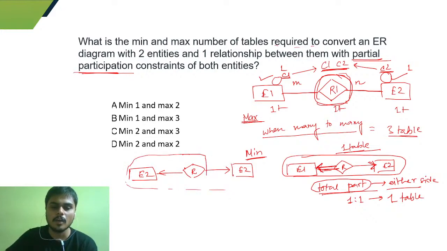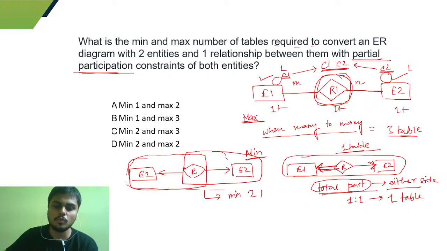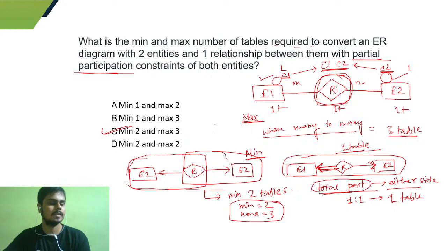So either we have to merge the relation with this entity, or we do the merging with the other entity. In this case we need a minimum of 2 tables. So the minimum number of tables required is 2 and the maximum is 3, right? So this one is the answer. Yeah, C is the answer, correct.